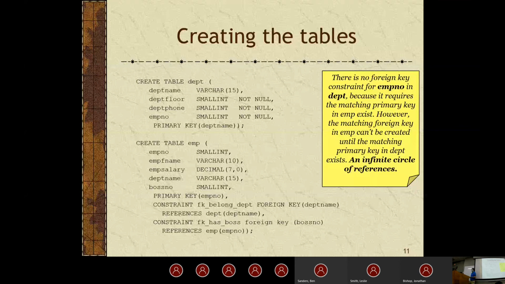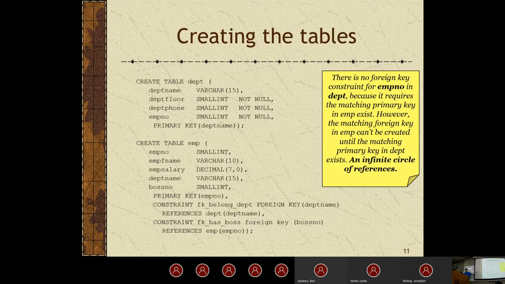So basically, we just do a create table for the department table. We just have department name, which we're defining as a varchar 15. Pretty straightforward. We have department floor, department phone, and then emp number. And in this case, we're defining the primary key as department name. So that should be unique to every department. If it's not, then that's going to be a bit of a problem.